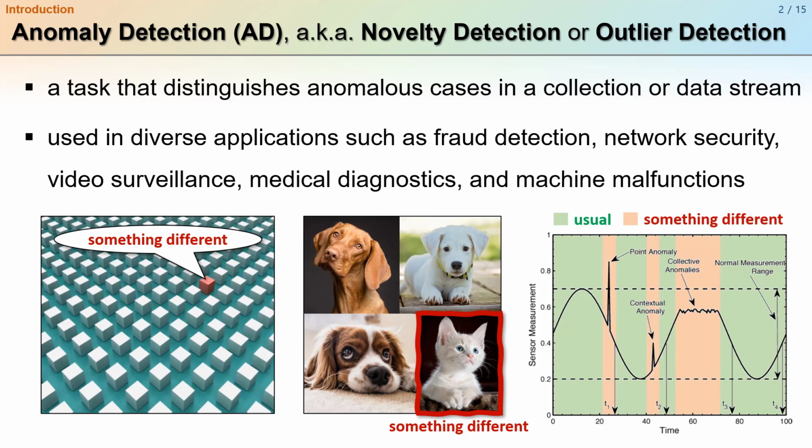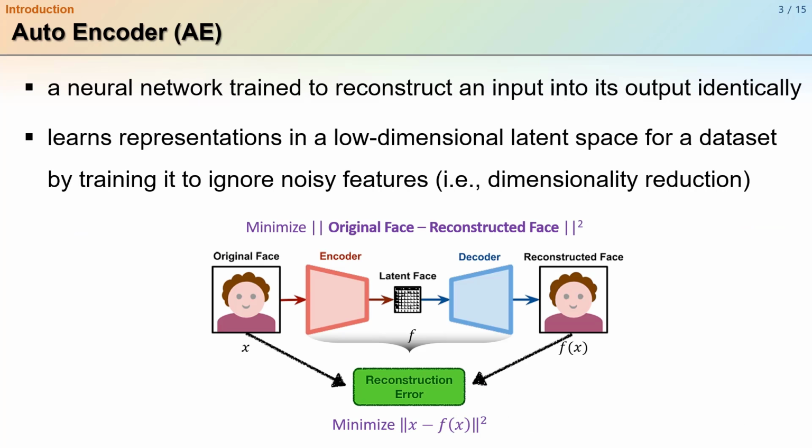I think you are familiar with anomaly detection, which is a task that distinguishes anomalous cases in a collection or data stream. It has been widely used in diverse applications. As you know, in the industrial field, we use anomaly detection to find something different or unusual in signals. Autoencoder is a very good tool for anomaly detection. Actually, it's a neural network trained to reconstruct an input into its output identically by training the model to ignore noise features. Autoencoder is also famous for dimensionality reduction.